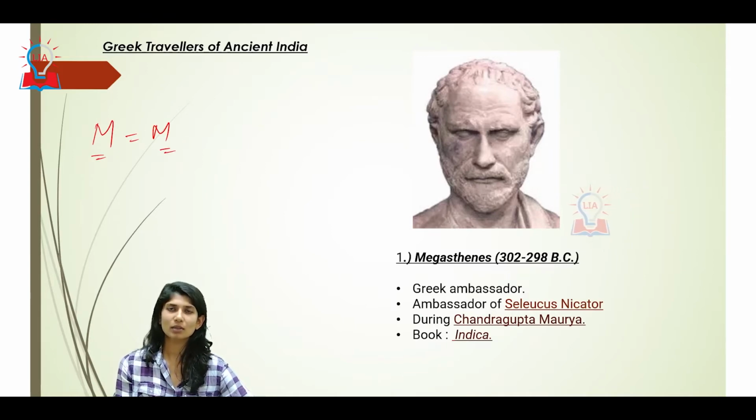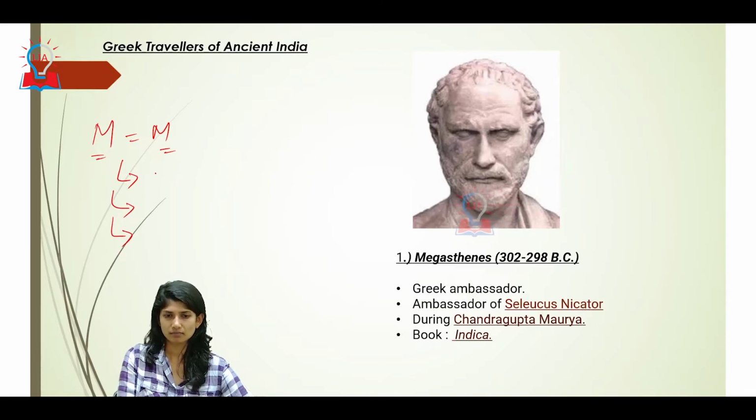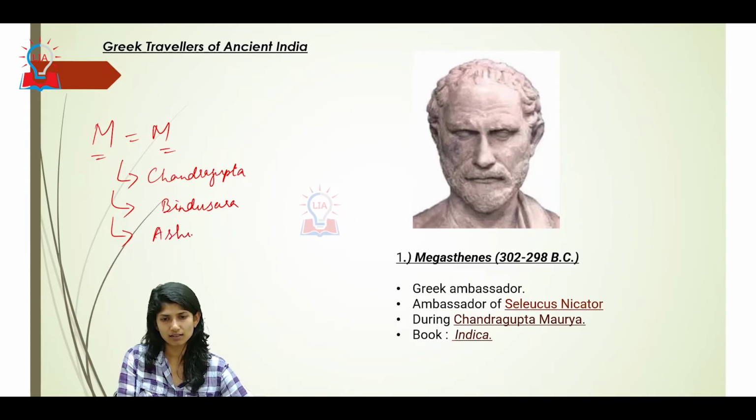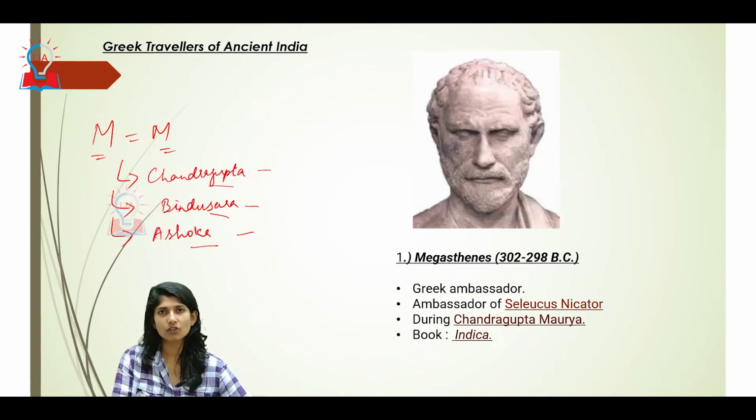One thing about these Greek ambassadors and the Mauryans is, who are the three most prominent Mauryan kings? Chandragupta, Bindusara, and Ashoka. Yes. Now all these three great kings had Greek ambassadors visiting. The first one was Megasthenes, during the period of Chandragupta Maurya. The timeline is 302 to 298 BC.